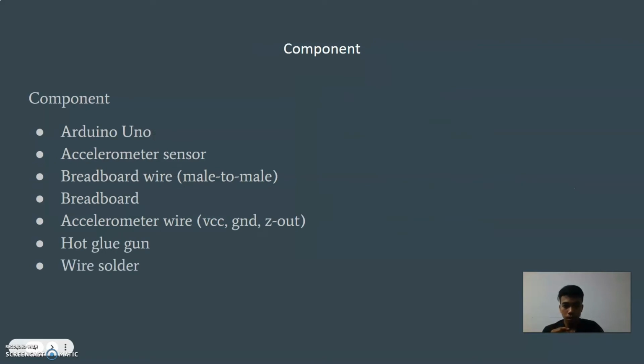The main components used in this project are the Arduino Uno, accelerometer sensor, 2 breadboards, jumper wire, accelerometer wire, which is VCC, ground and Z up, the hot glue gun, and wire solder.